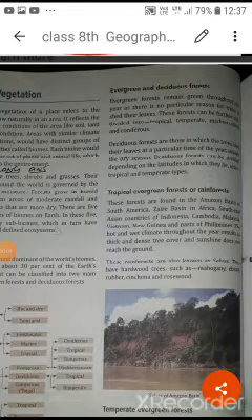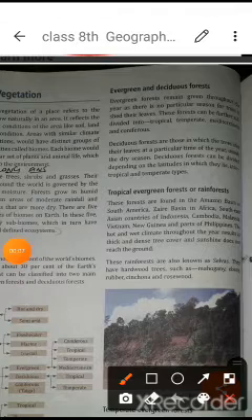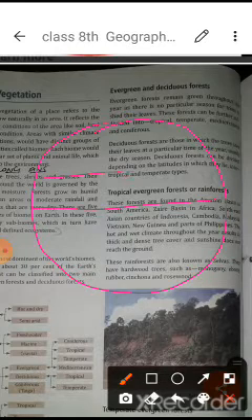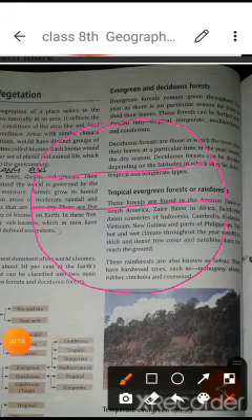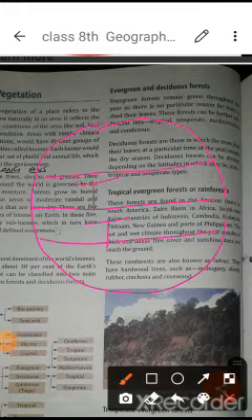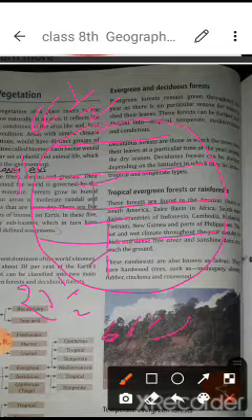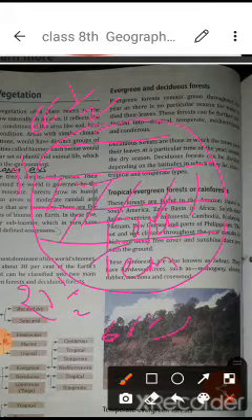First of all, students, you need to understand what we mean by tropical and temperate. You are aware of the latitudinal lines. The places near the equator are known as tropical. Then from 23.5 degrees to 66.5 degrees, and in the southern hemisphere the same, 23.5 degrees to 66.5 degrees, is the temperate zone, and this other part is the torrid zone or tropical zone. The plants growing in this area are known as tropical forest, which includes tropical evergreen and tropical deciduous forest.